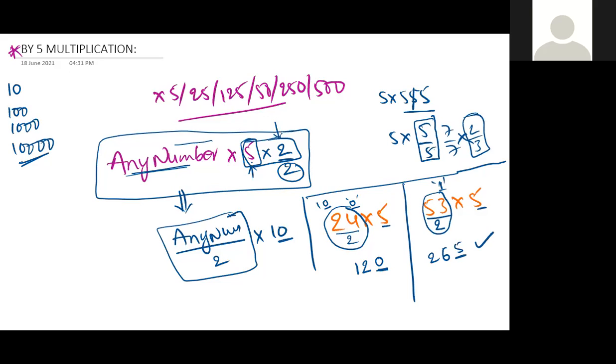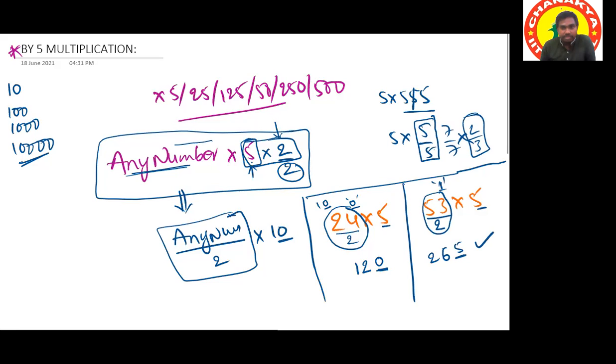Sir, why do we have to take only 2, sir? You can take 3, you can take 4, why are we taking 2? That is already explained here. See this one. We are converting this 5 to its above base number. Above base number is 10. So to make this number 10, we are multiplying by 2.